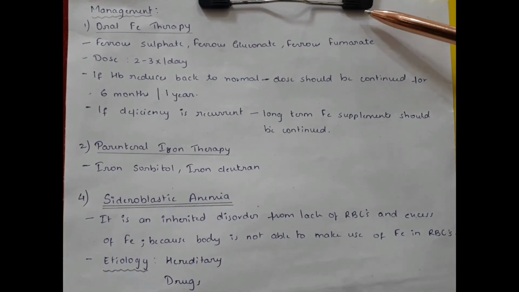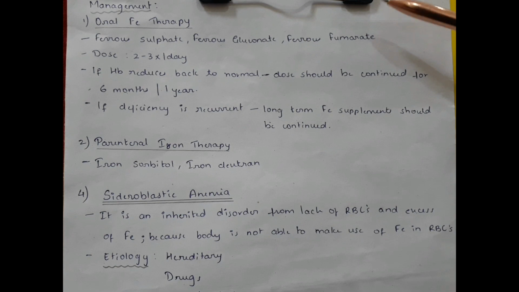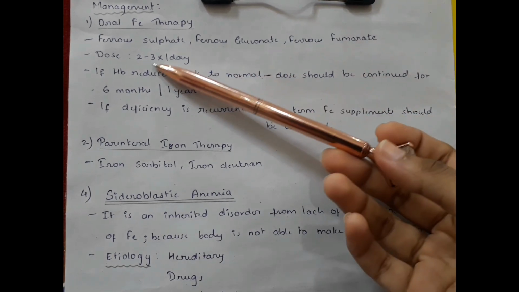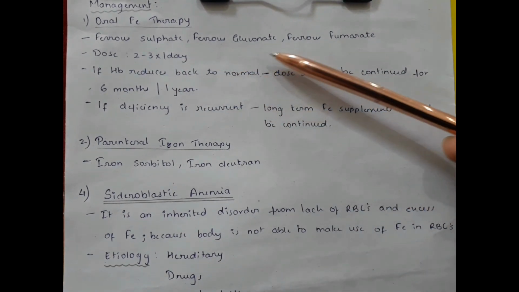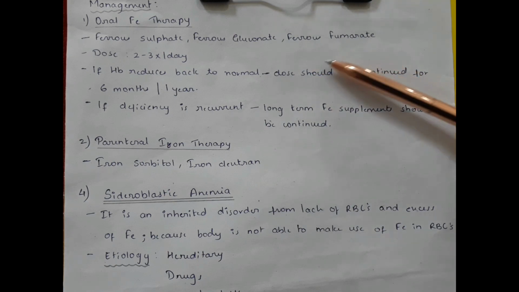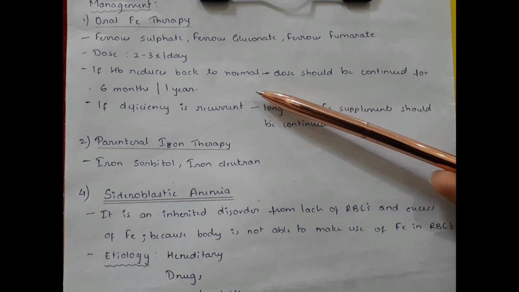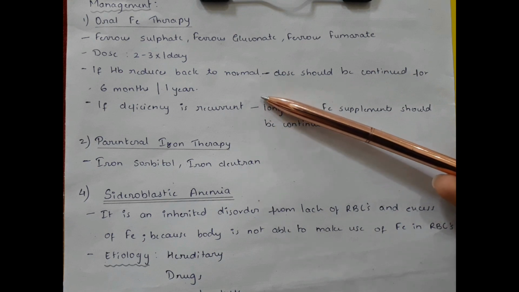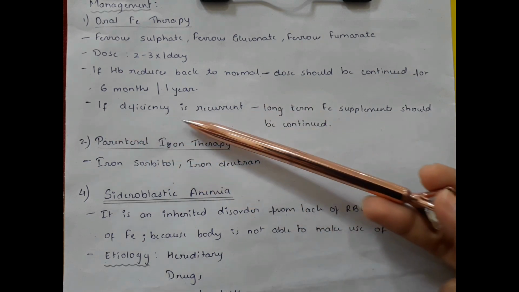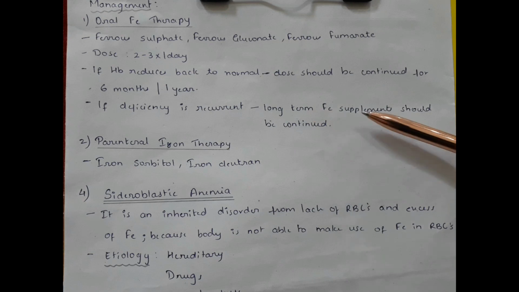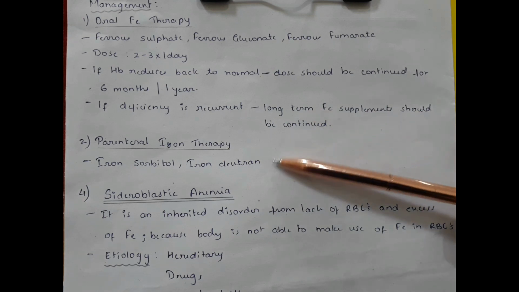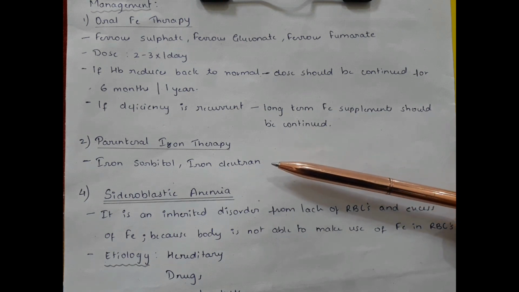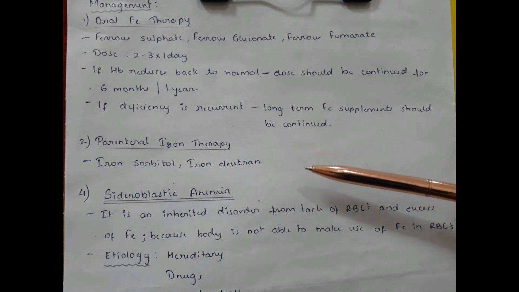Management for iron deficiency anemia includes oral iron therapy, that is ferrous sulfate, ferrous gluconate, and ferrous fumarate. The dose is 2 to 3 times per day. If the hemoglobin returns to normal, the dose should be continued for 6 months or up to 1 year. But if the deficiency is recurrent, long-term iron supplements should be continued. The second one is parenteral iron therapy, which includes iron sorbitol and iron dextran.